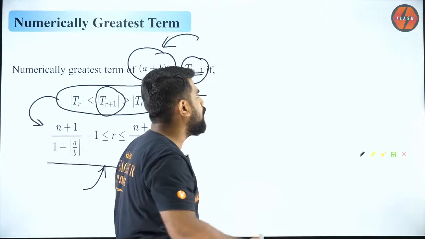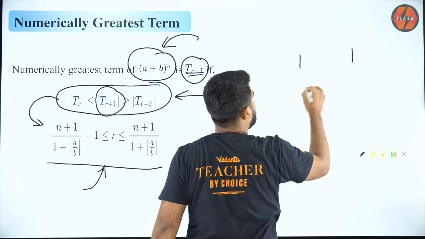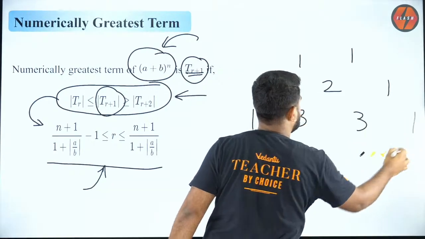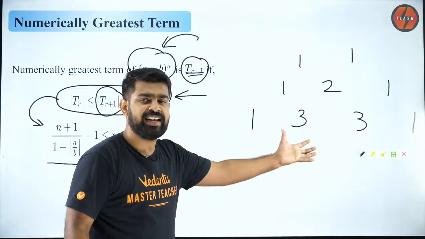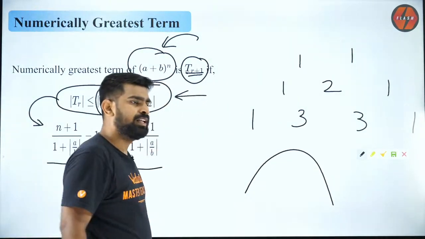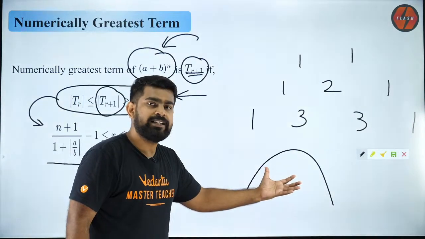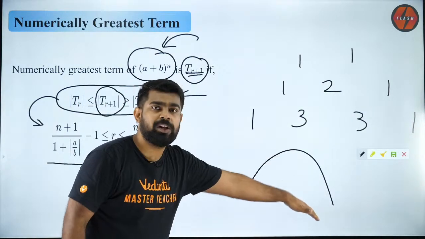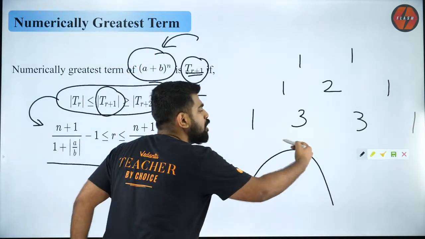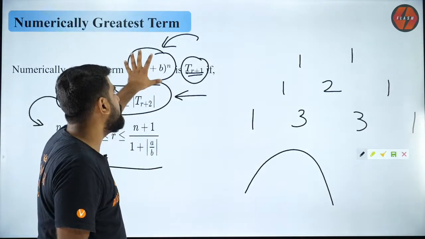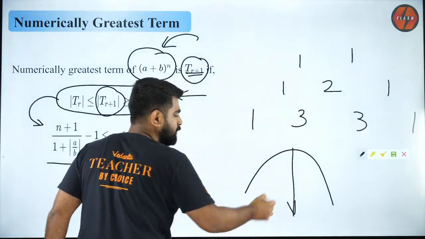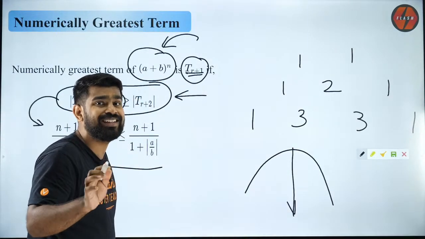So Matthew, I'll give you a small example. If you look at Pascal's triangle, it looks like this. You see, binomial coefficients always have a trend of going from low to high and then coming down. Isn't that correct? So that is the trend of binomial coefficients. When you have the binomial terms also, that also follows a similar trend. Even if you talk about terms, it will follow a similar trend, but the maximum need not occur exactly at the middle.